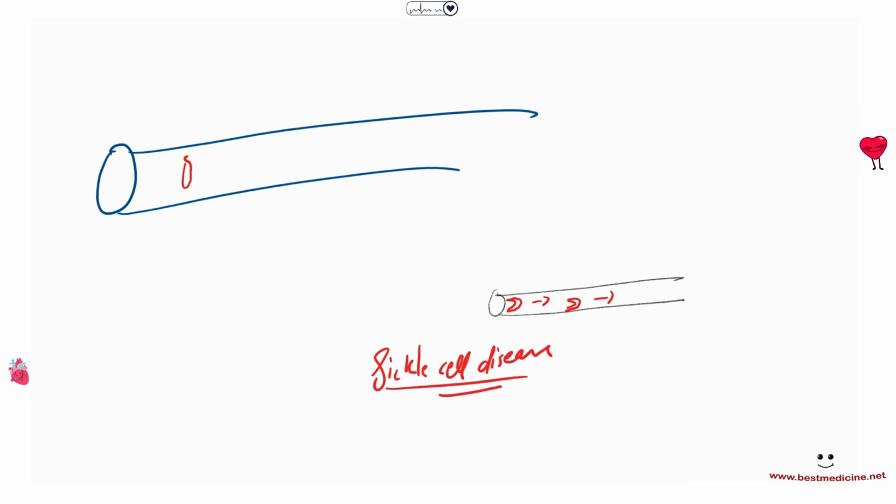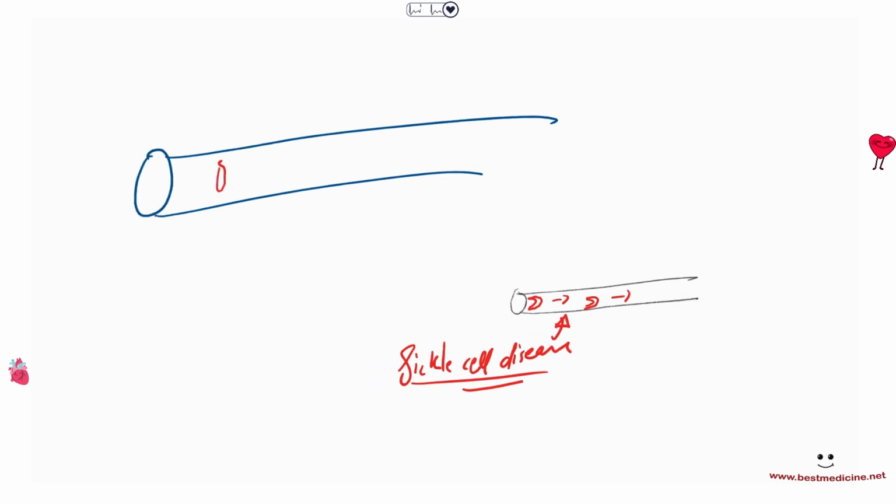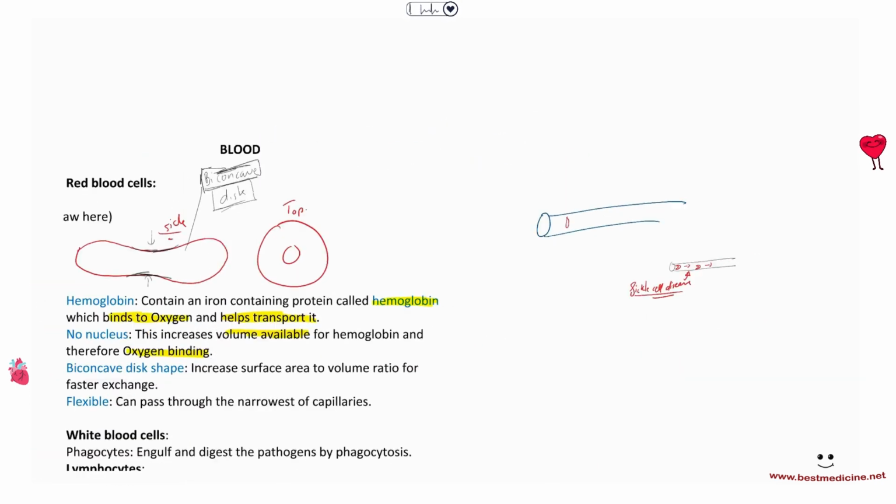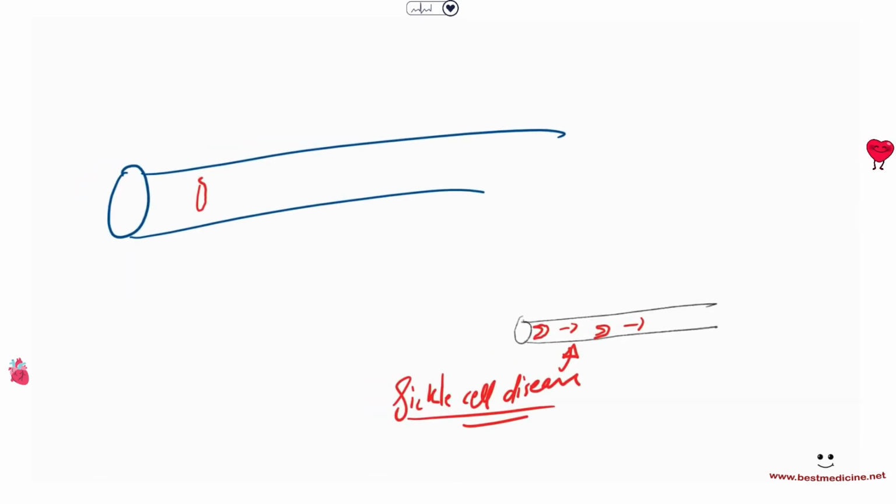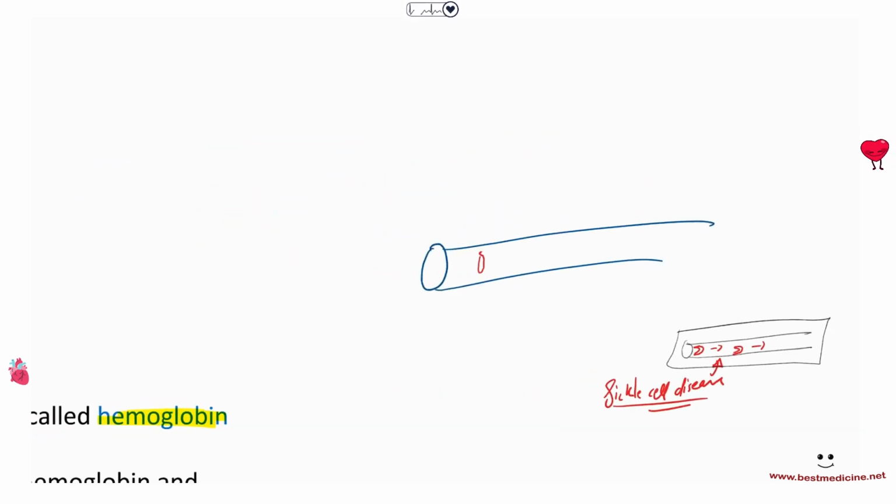And there's a disease called sickle cell disease, in which the red blood cells lose their flexibility. So if they lose their flexibility, you would kind of imagine that they would pile up in capillaries and block them, right? And that causes a lot of pain and stuff.